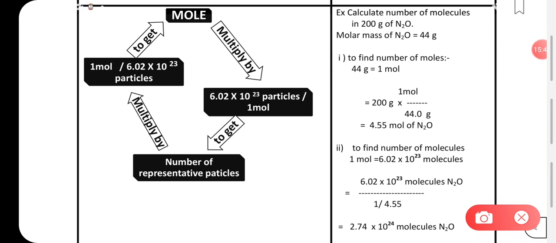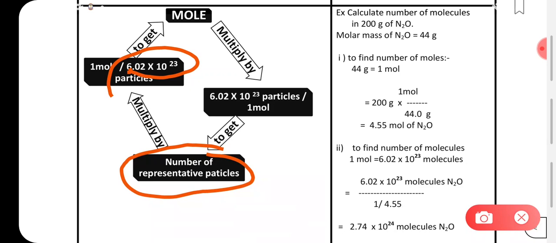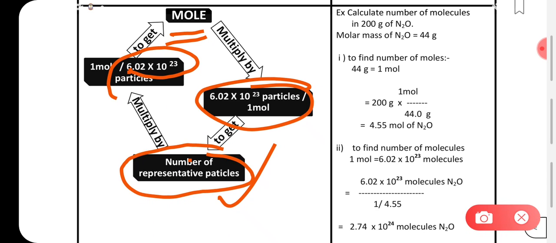Now let us do one more question, which is based on the mole concept. You already know that the number of representative particles present in 1 mole will be 6.022 into 10 power 23 particles. So to get the number of particles, you have to multiply the number of moles by 6.022 into 10 power 23. If the mole is multiplied by this, we will get the number of particles.